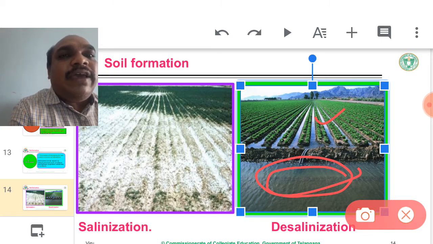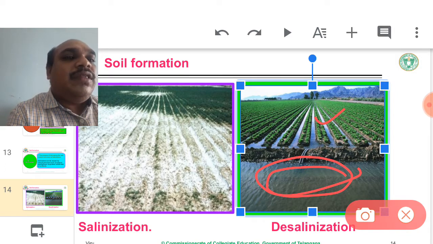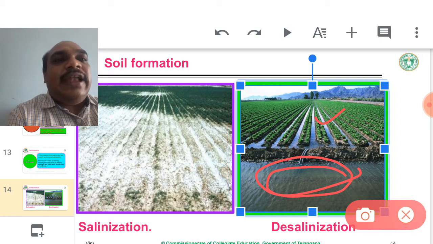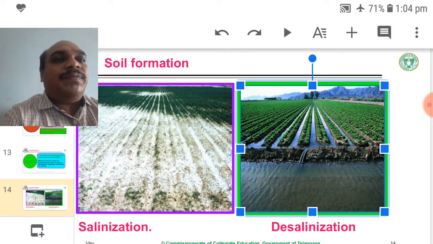Flowing excess river water is an easy, perfect method. It requires more water, but the sprinkler needs less water, hence it takes a lot of time. Both methods help in desalinization near coastal areas or excess salt zones.